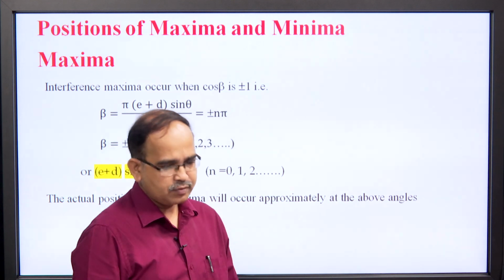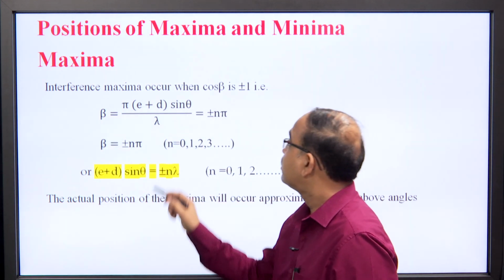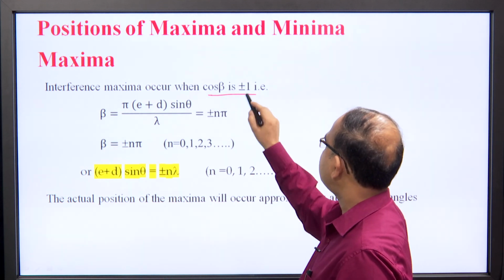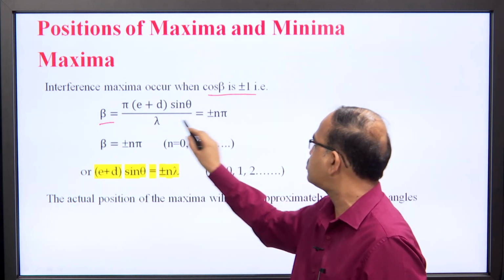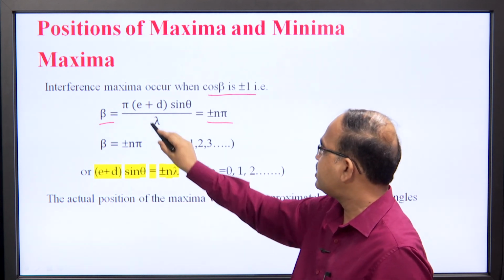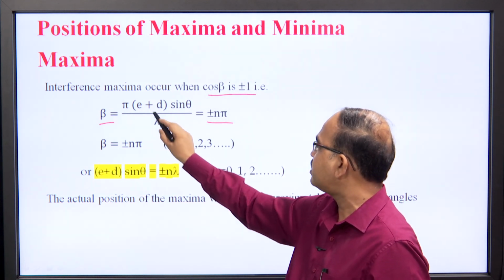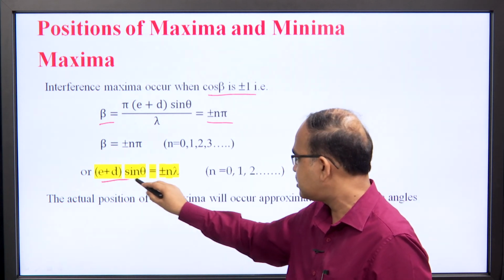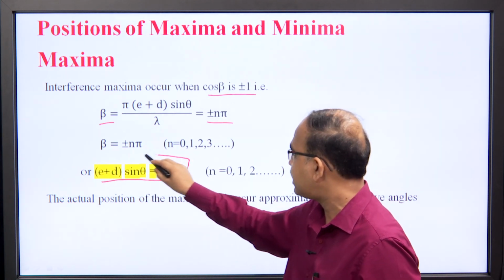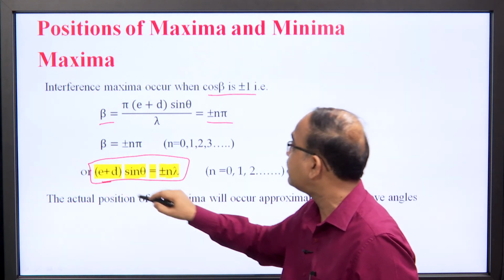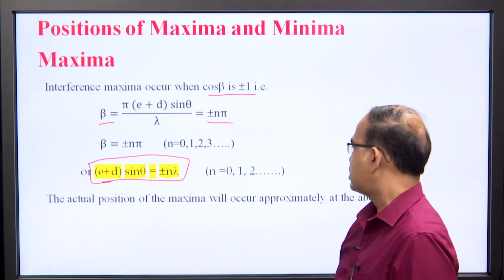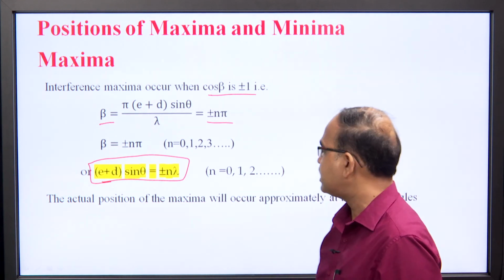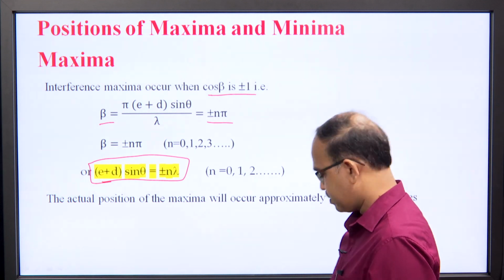Interference maxima can occur when cos beta is plus minus 1. If cos beta is plus minus 1, beta corresponds to plus minus n pi, and beta is already known to us, that is pi over lambda times (e plus d) sin theta. On replacing this, we have (e plus d) sin theta is equal to plus minus n lambda as the equation governing the direction of interference maxima. Here n is 0, 1, 2, 3 and so on; it is the order of the interference maxima.